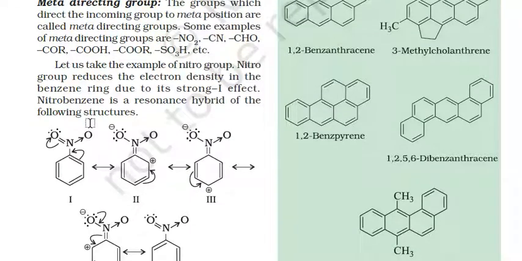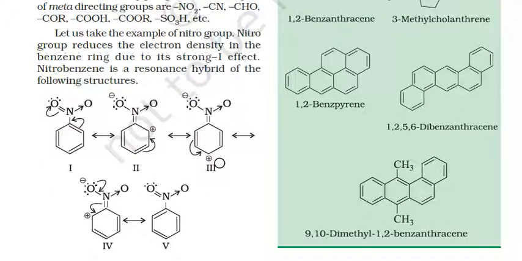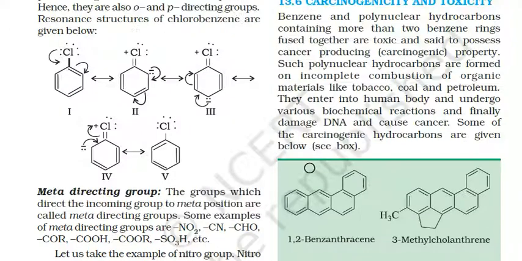Let us take an example of a nitro compound. In a nitro compound, the double bonded O of the nitro group breaks its bond and takes a minus charge, due to which a double bond is formed between the nitrogen and the carbon atom of the benzene, and a plus charge develops here. Now this plus charge will move around in the ring, and it will generate meta position directed compounds here.